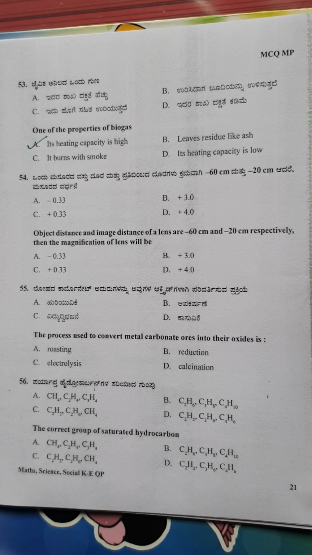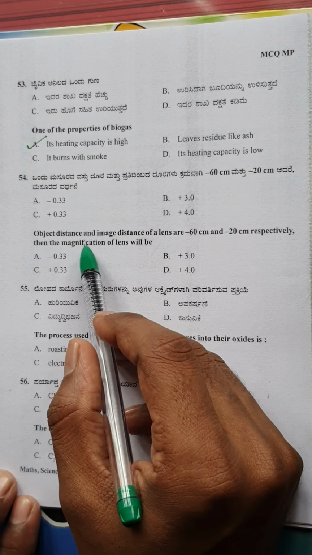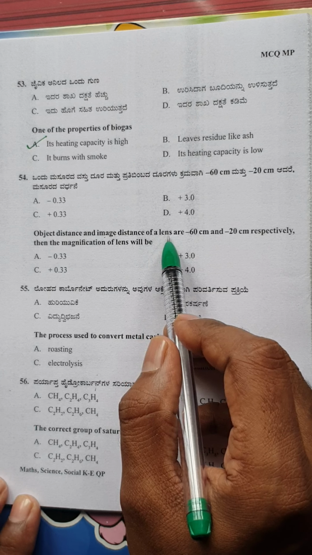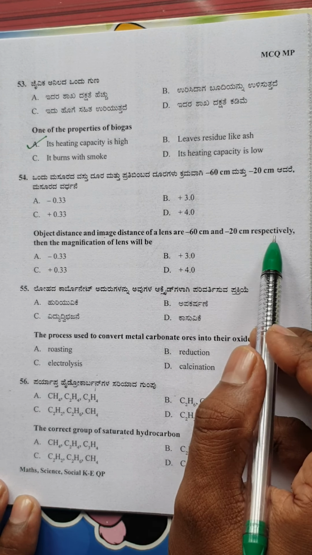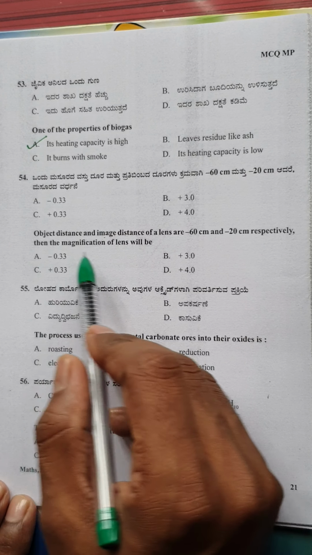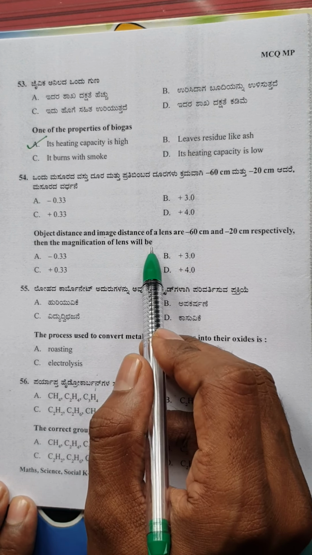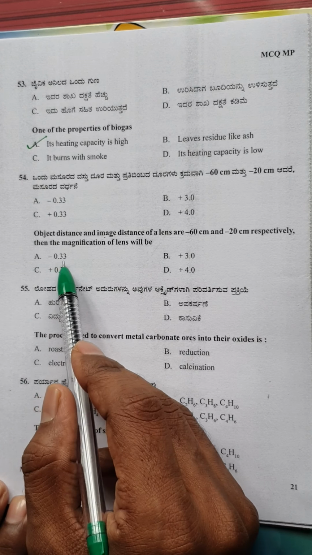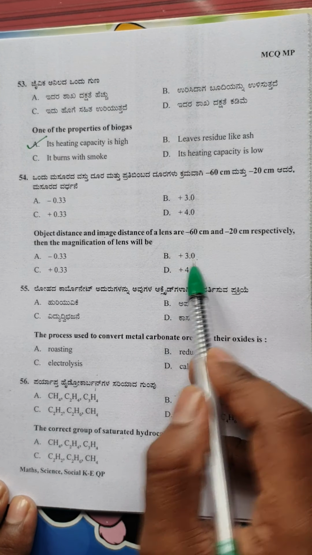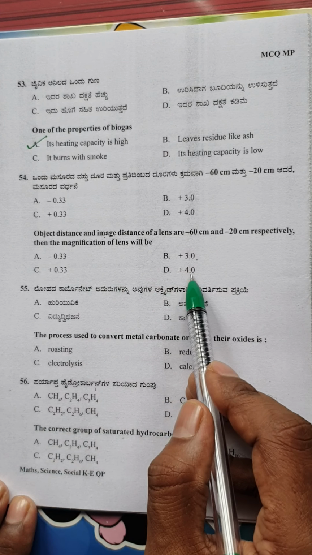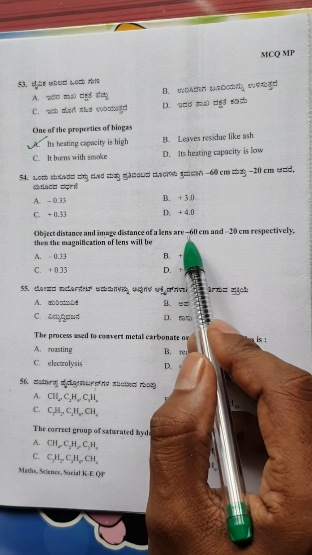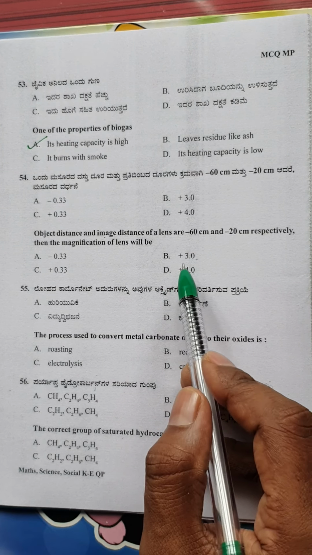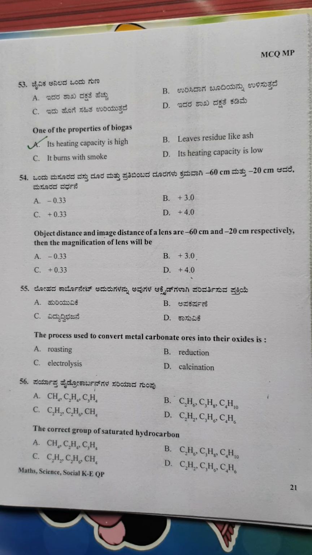Question number 54 is as follows. Object distance and image distance of a lens are minus 60 centimeter and minus 20 centimeter respectively. Then the magnification of the lens will be: options are minus 0.33, plus 3.0, plus 0.33, plus 4.0. You should be very careful because there is a lot of significance in these positive and negative signs. Let us discuss the signs later. Let us come to the value.